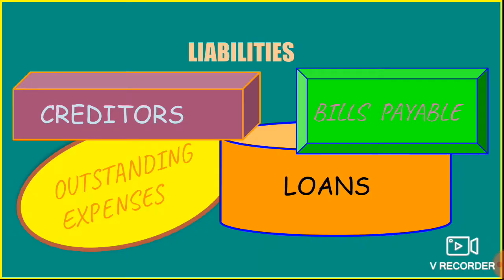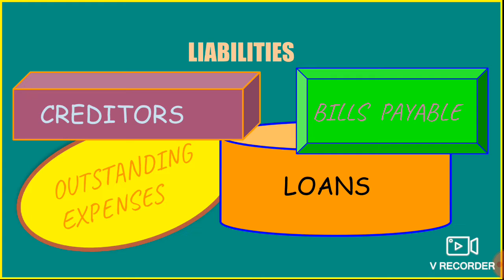Next, we have liabilities. Now, liabilities are obligations or debts that a business has to pay after a certain period of time. Now, these obligations can be in the form of loans. Suppose a business has taken a loan, it has to pay this debt back after a certain period of time, or it can be in the form of creditors. Creditors are the people from whom the business has actually purchased goods on credit, and the business owes money to such entities or persons. So these are obligations which a business has to pay after a certain period of time, and these are termed as liabilities.